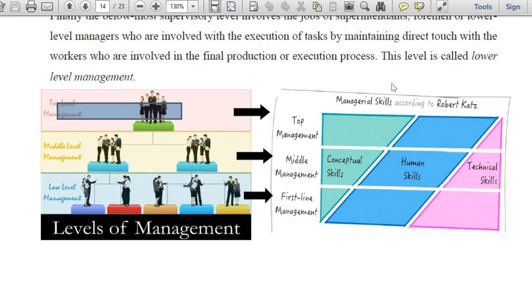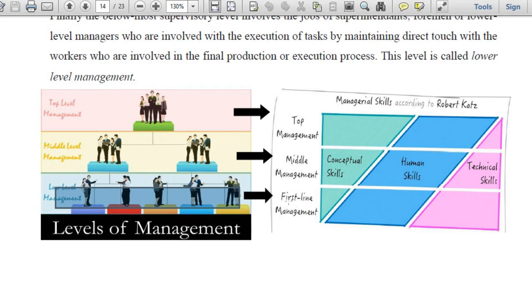So this way the conceptual and the technical skills are needed in the relevant respective managerial areas in the middle level management. And first line management is basically the lower level people. You can find more number of people involved there. Okay, this is just a symbol, a metaphor that has been used in the form of this diagram to make you understand the concept better. So this lower level management, they are basically involved with the human skills. Okay, mainly the human skill is present with them. What kind of human skill?